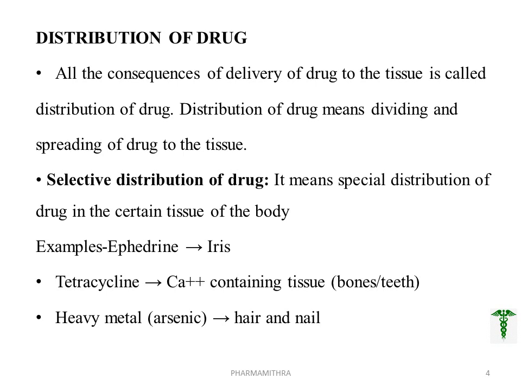In case of distribution of drugs, selective distribution can be seen in certain tissues. For example, the drug ephedrine can selectively distribute to the iris in the eye. Tetracycline gets distributed to the calcium containing tissues, that is the bones and teeth. Heavy metals or arsenic get distributed into the hair, nails, etc. Because in this distribution, there are chances of penetration into particular tissues.